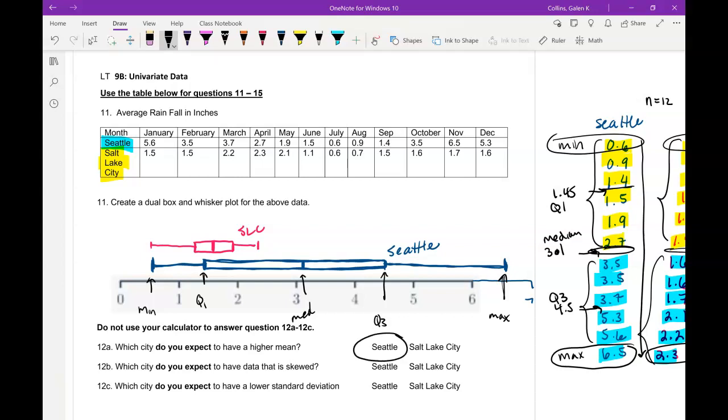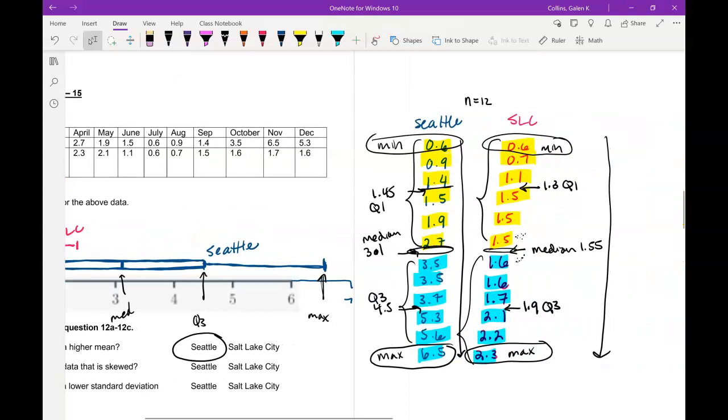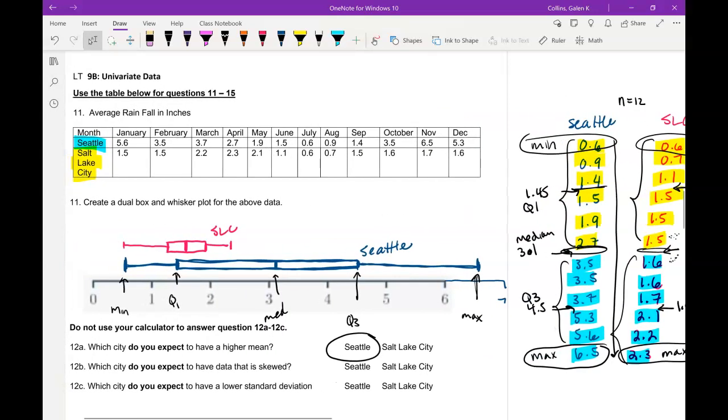In which city do you expect to have data that's skewed? I would be really careful here because we can't tell a skew from a box plot. We could look at our data, and what I might notice is that for Seattle, there's less of a range between the minimum and Q1 than there is from Q3 to the max.